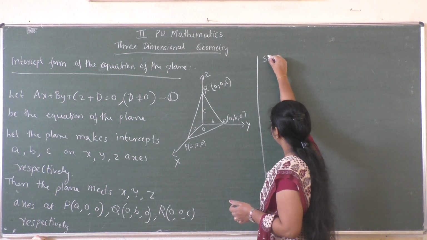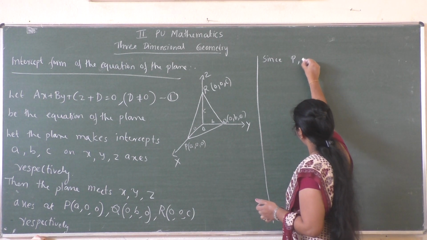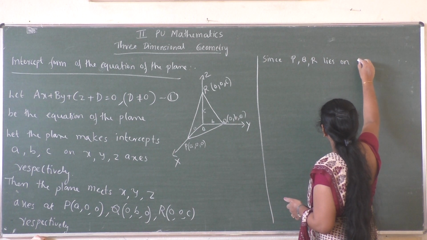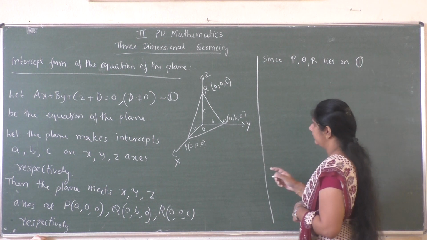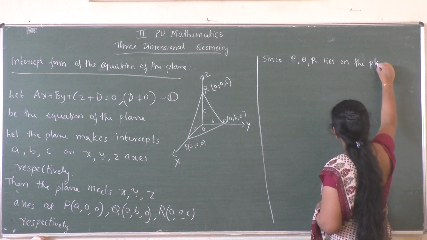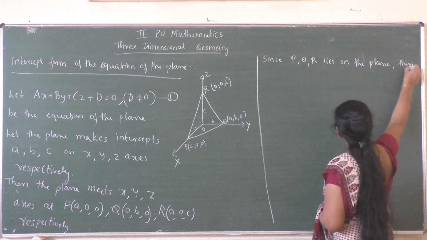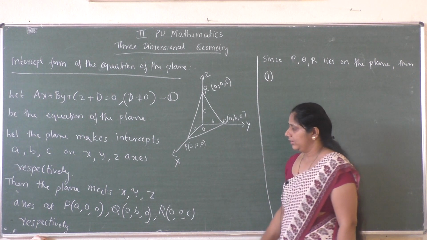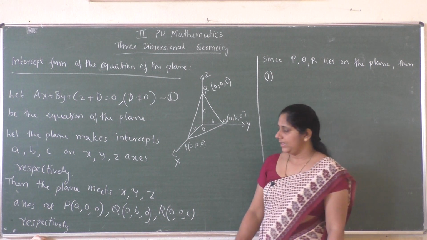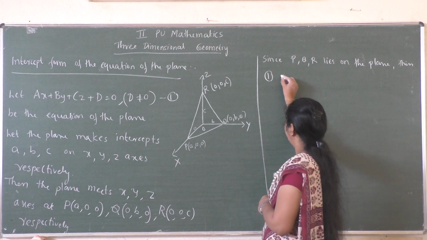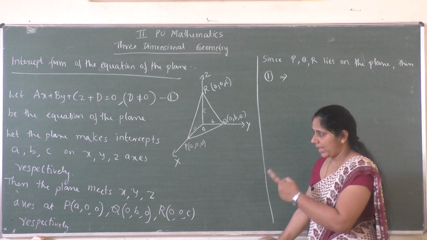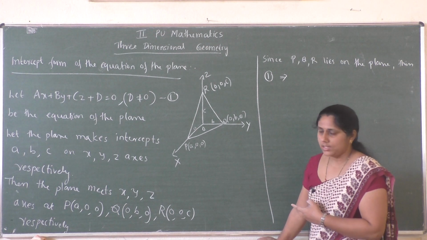Now, since the points P, Q, R lie on the plane, you can substitute the values of P, Q and R in equation 1, right? Suppose P lies on equation 1, then what does equation 1 become? In the place of x, y, z, you can substitute A, 0, 0.